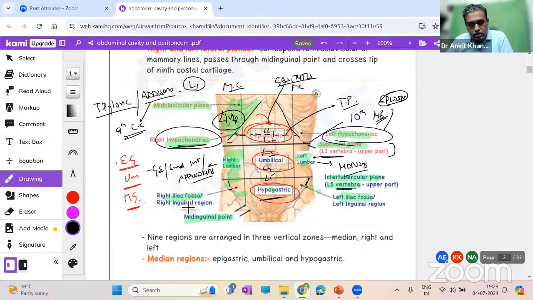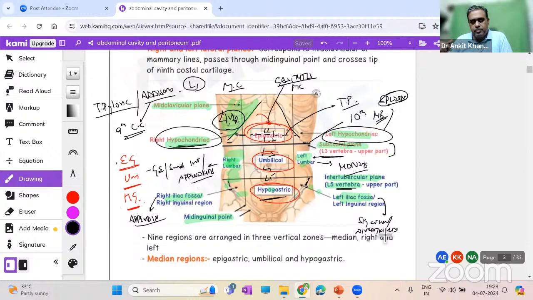Okay. Coming to the iliac fossa region, the right iliac fossa, we already discussed that the most common is the appendix over here. And on the left iliac fossa, left inguinal region, we have the sigmoid colon over here. Diverticulitis-like cases can arise from it, or there can be ureter problems, ureteric colic, stones in the ureter. There can be so many things, but these are the common ones.